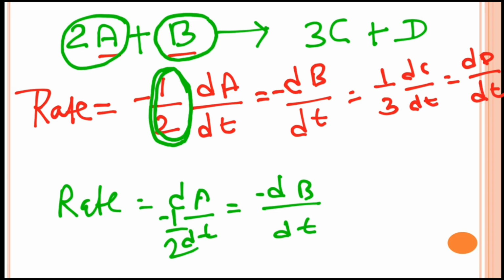Or you may also say that if 1 mole of B is consumed, 2 moles of A are consumed.